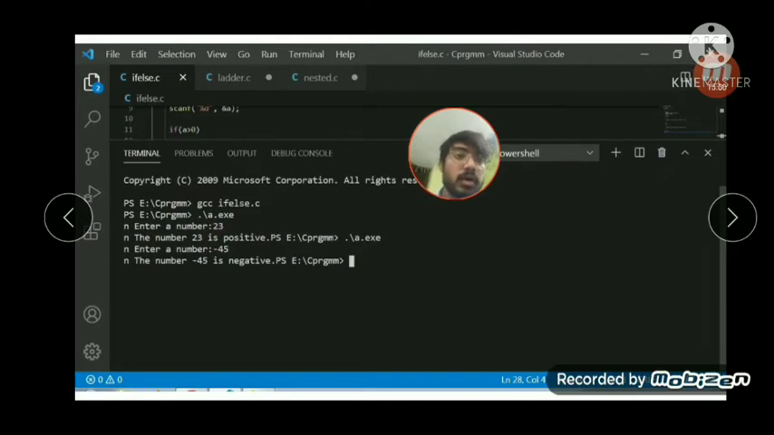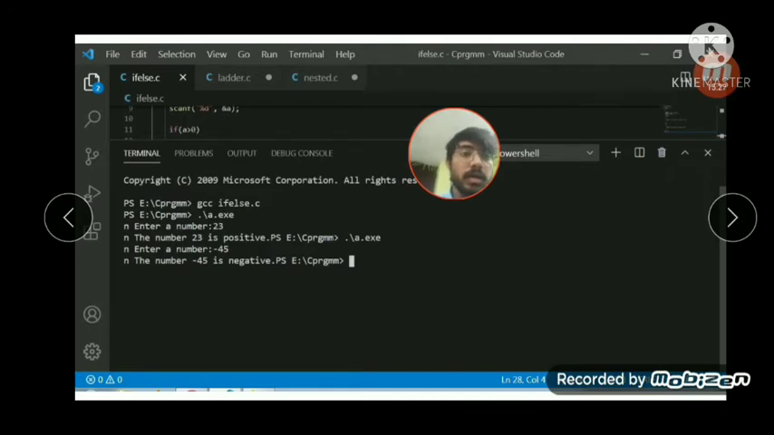I have executed the program another time and entered the number minus 45, and the program says the number is negative. Minus 45 is negative is the output. So this is how decisions are taken by the if else statement. Let us see another example.